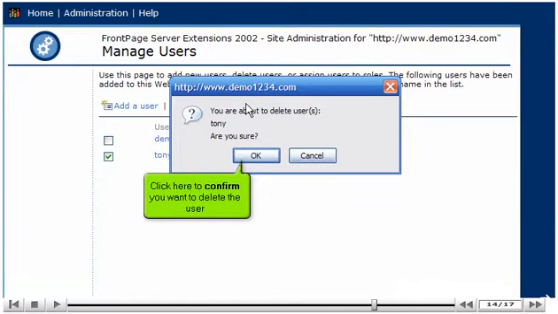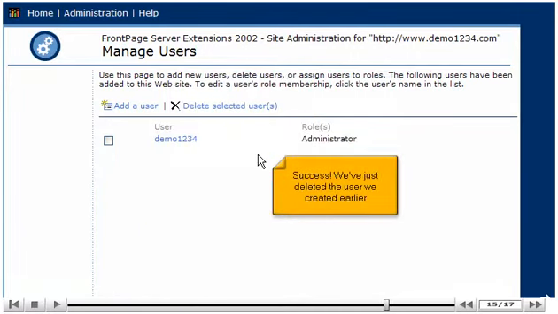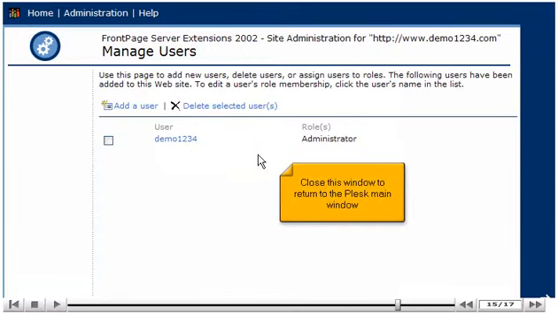Click here to confirm you want to delete the user. Success! We've just deleted the user we created earlier. Close this window to return to the Plesk main window.